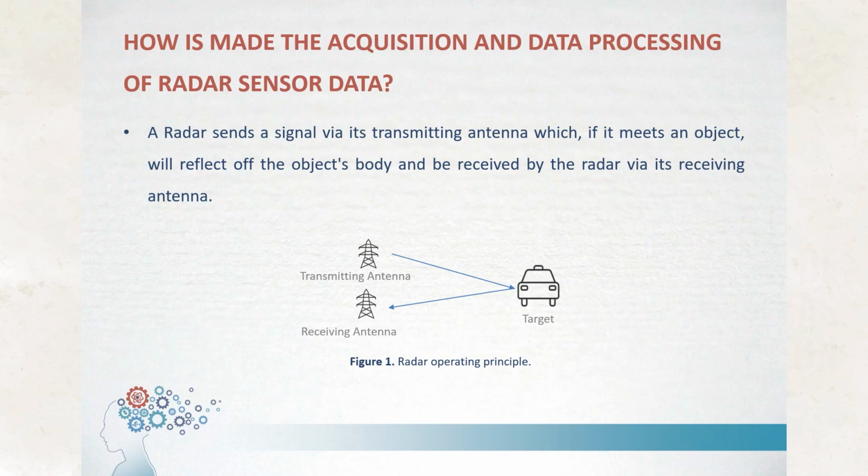A radar sends a signal via the transmitting antenna, which, in the event of meeting an object, reflects off the object's body and will be received by the radar via its receiving antenna. When the wavelength of electromagnetic waves transmitted by the radar is properly selected, it provides robustness in bad weather conditions.